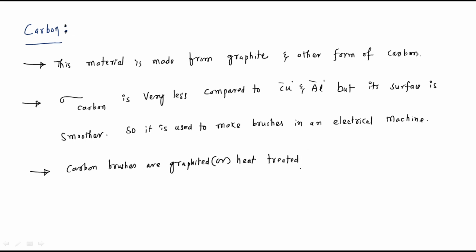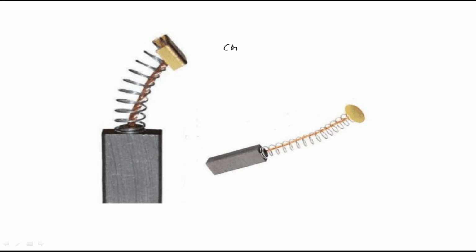Those carbon brushes are graphited or heat treated to increase conductivity and reduce hardness. So the first conducting material is copper, followed by aluminum, and then carbon. These are the carbon brushes.